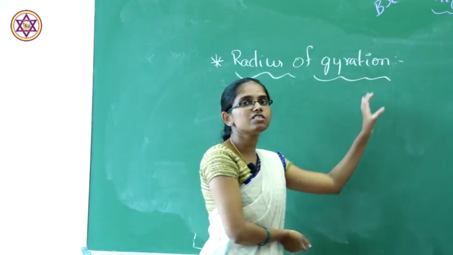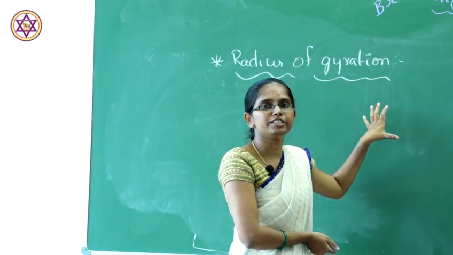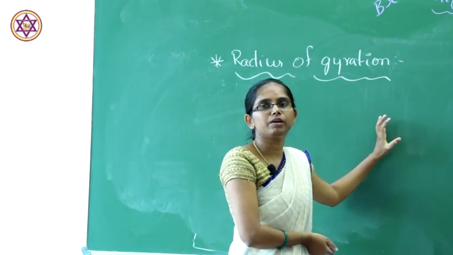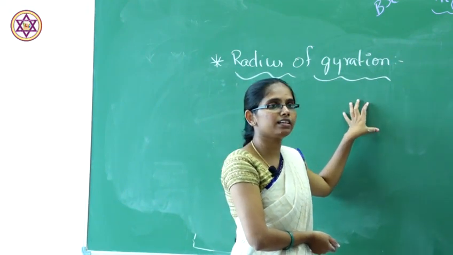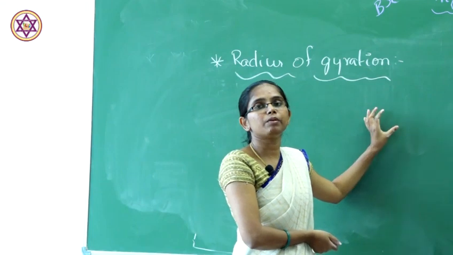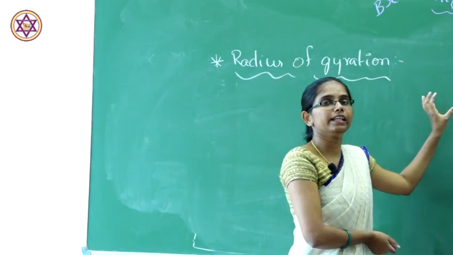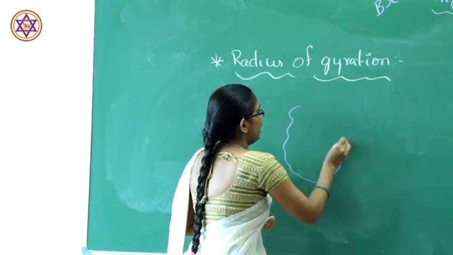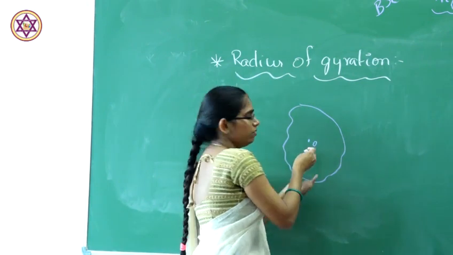So radius of gyration is nothing but the distance of a rigid body, if you consider a rigid body moving or rotating about its axis. The radius of gyration is nothing but the distance from an axis to the center of a rigid body. That means if you consider this is our rigid body having the center at O, this is the point of center,